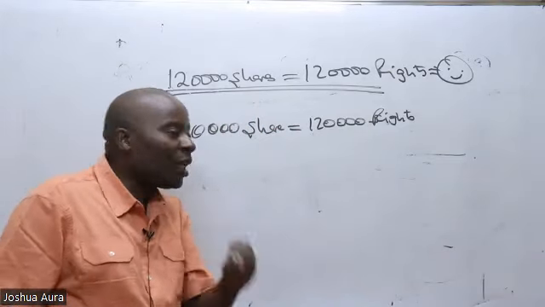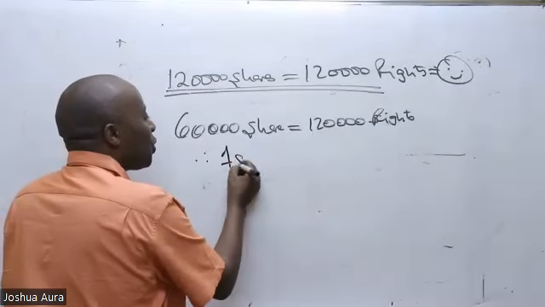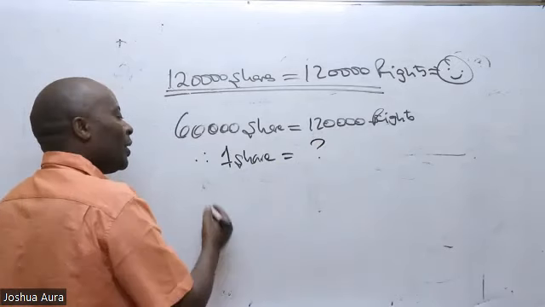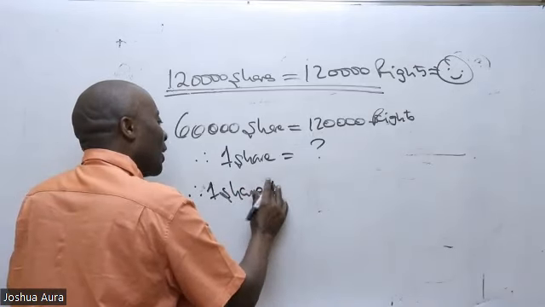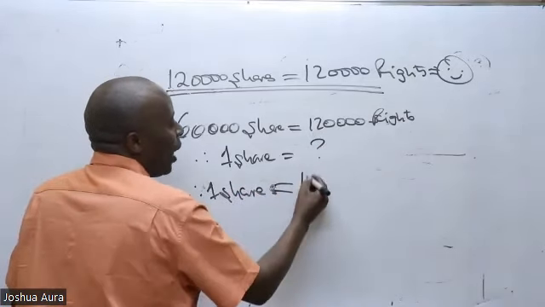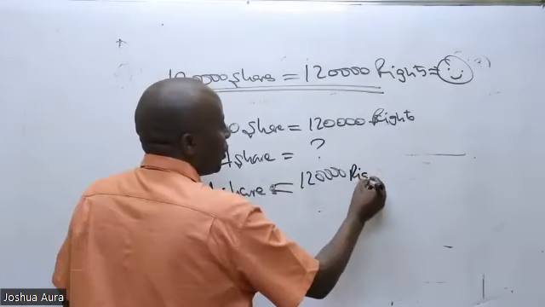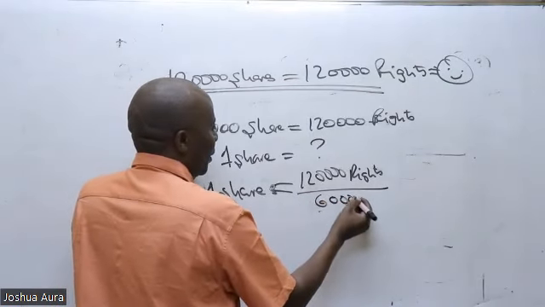So then the question is, how about 1 share? If you try doing your abracadabra, 1 share will be 120,000 rights divided by 60,000, like that.